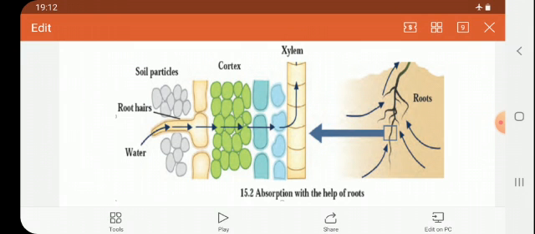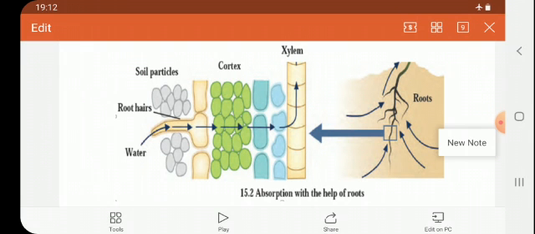So under the effect of this pressure, water and minerals reach the xylem of the roots to reduce the difference in the concentration. As a result of this continuous movement, a water column is formed which is continuously pushed forward.